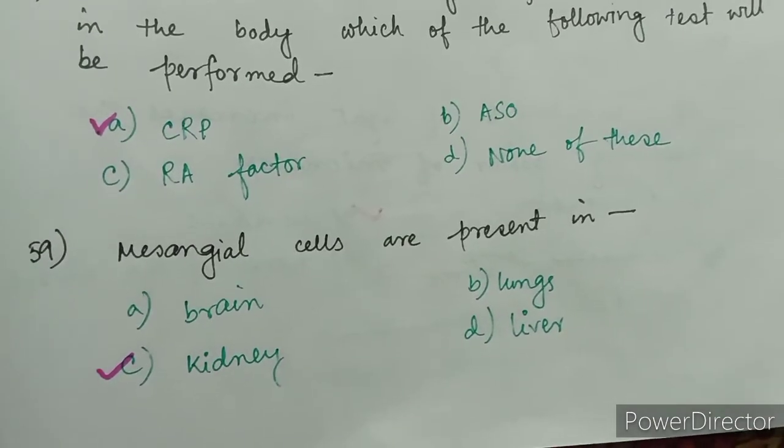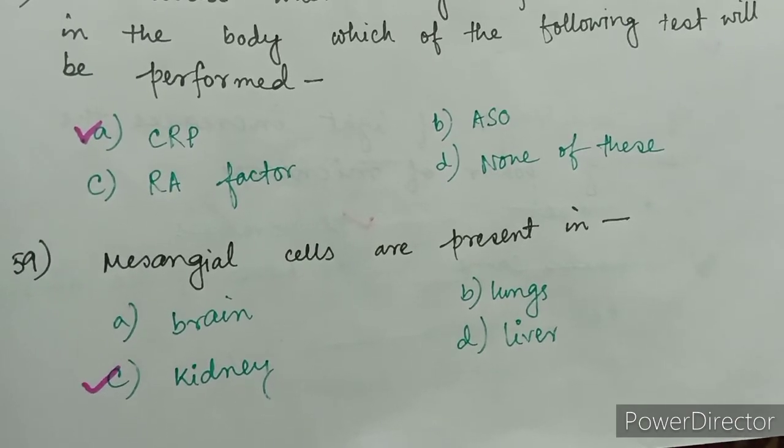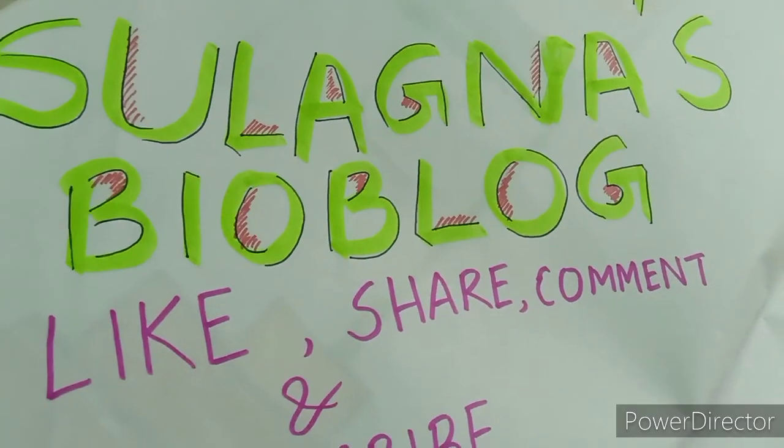Last answer: mesangial cells are present in, correct answer is option C, kidney. This is the end of today's session.